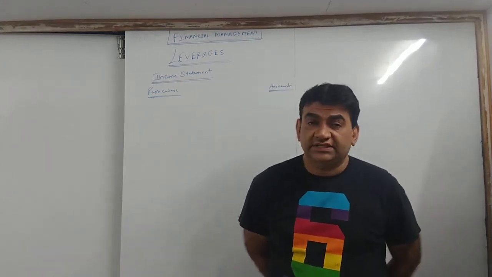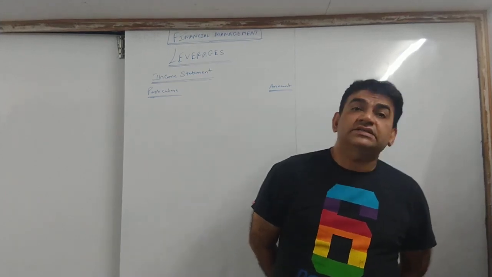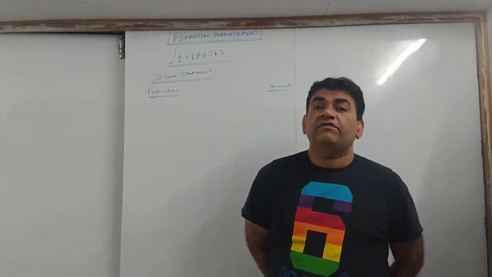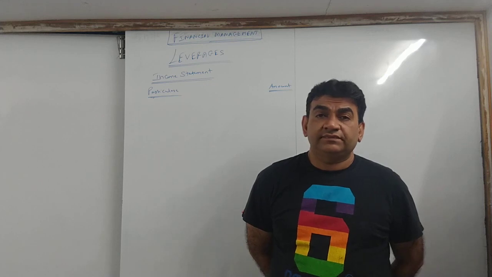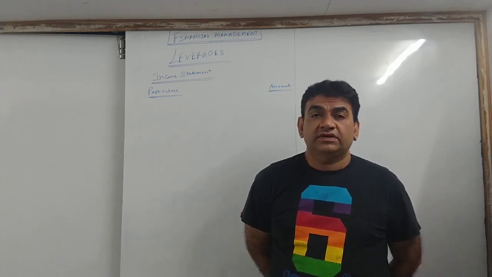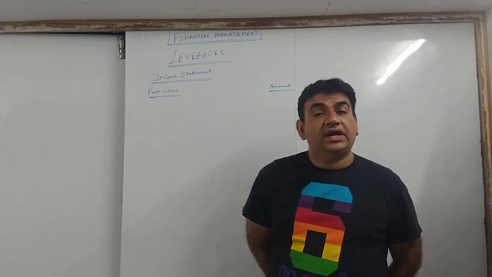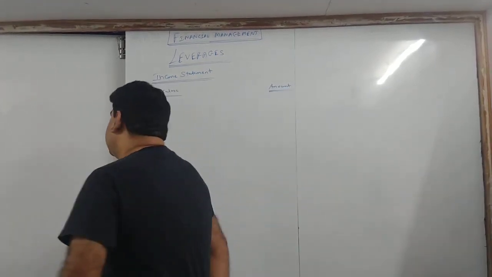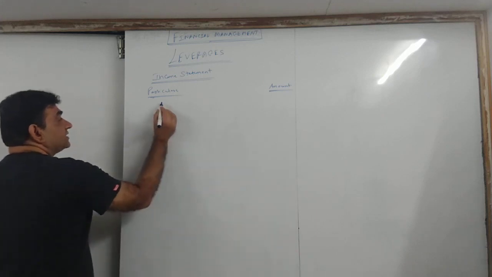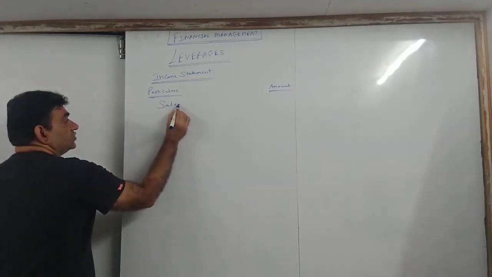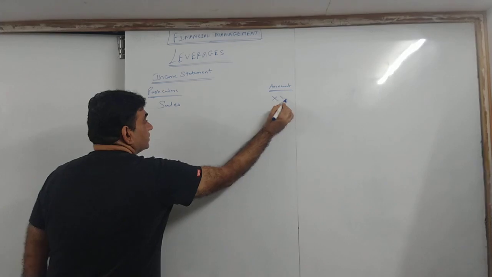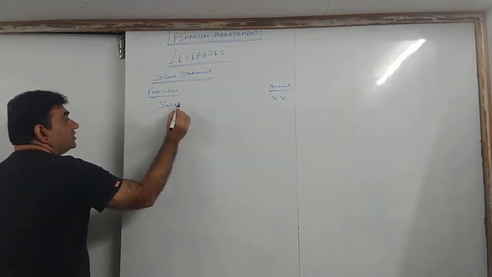Okay. Now listen. How does a business start? From where do you get major revenue? How does a business get money? From selling the goods. So when you sell the goods, it is called what? Sales. So you always start with sales. Right there, sales. I am putting a cross because this is a pro forma. When we do the actual sum, that time the figures will come. We start with sales.